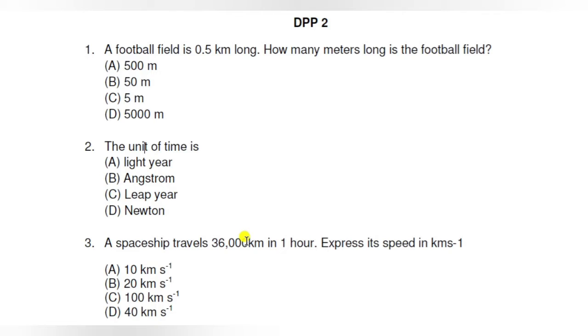This is Olympiad week and today we are going to discuss DPP 2. There are 10 questions in this DPP. So let's start the discussion of all the questions.